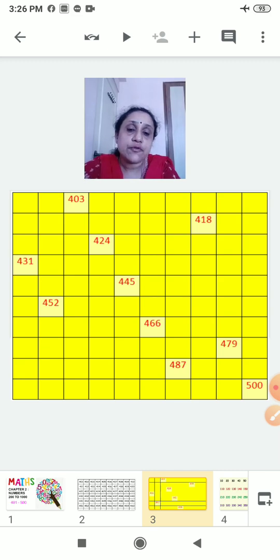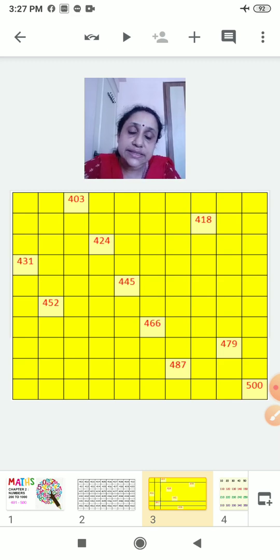Then you will reach till 440. After 440, 441, 442. Like this, keep on writing. See, 445 is written. So after 445, what will come? 446. Yes. So like this, you will complete this chart.